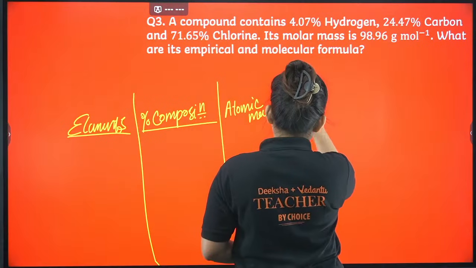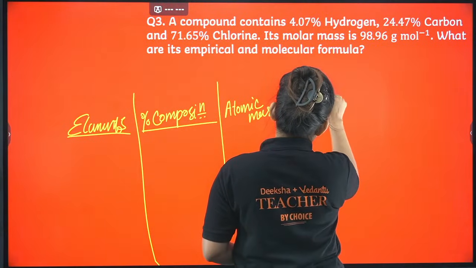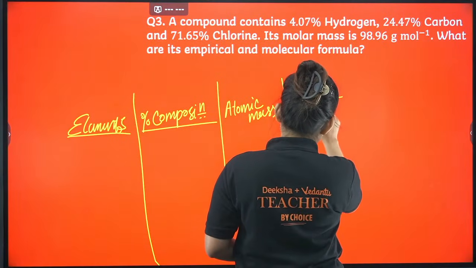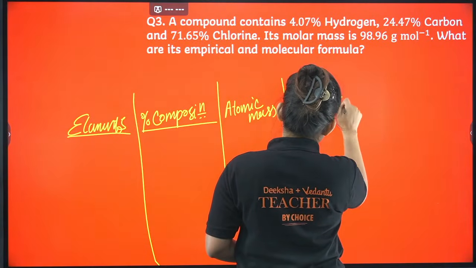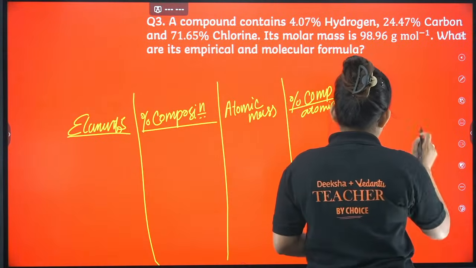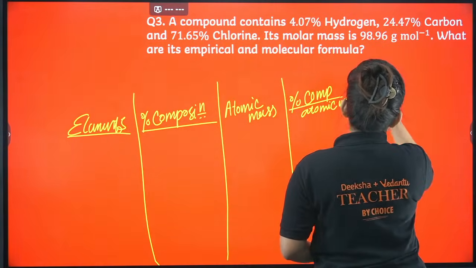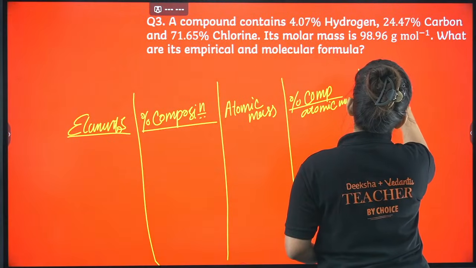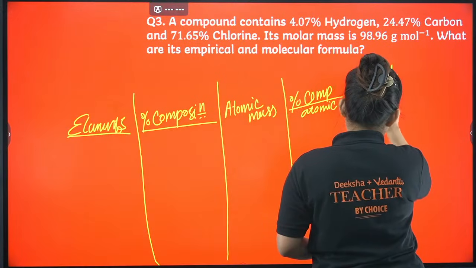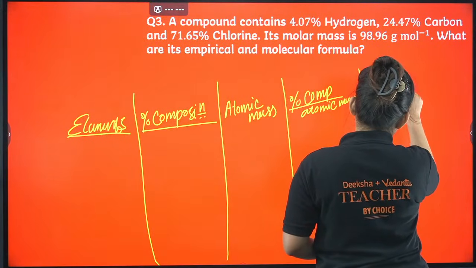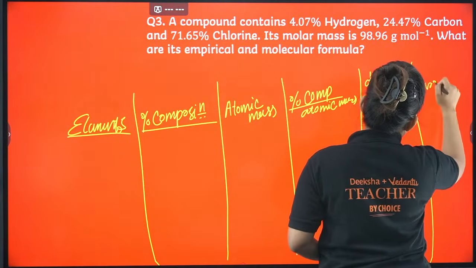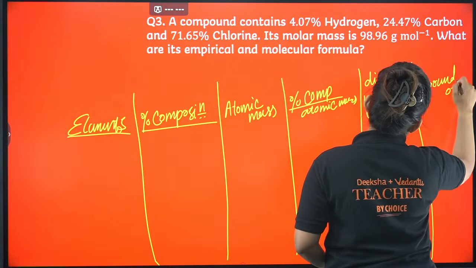And then we will do percentage composition divided by atomic mass. Next, in the next column we will make the simple ratio, so divide by the smallest value. And here we will do the round off.